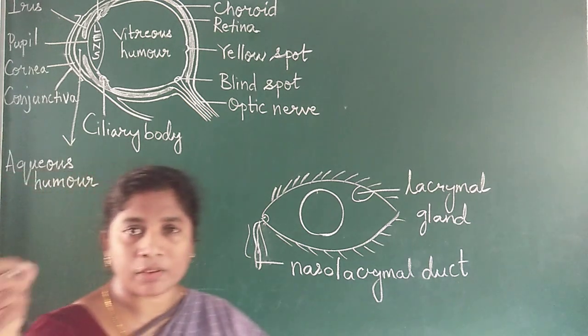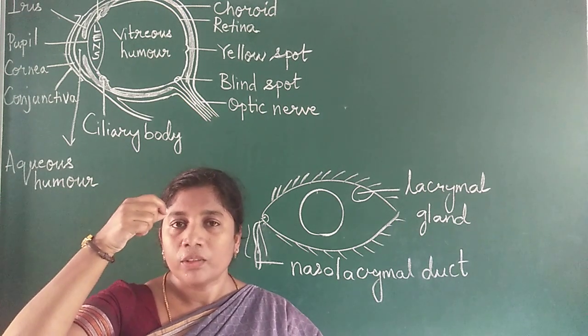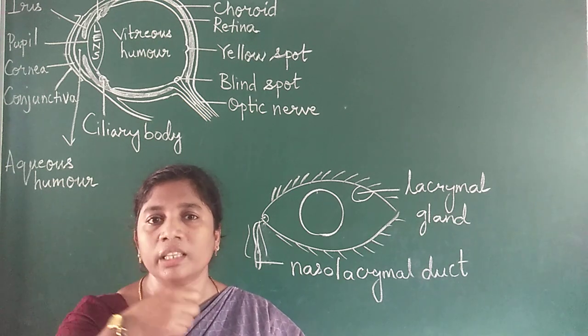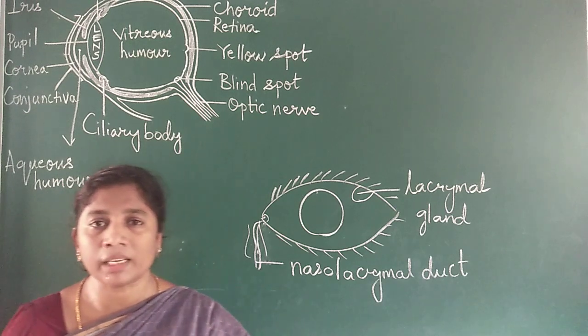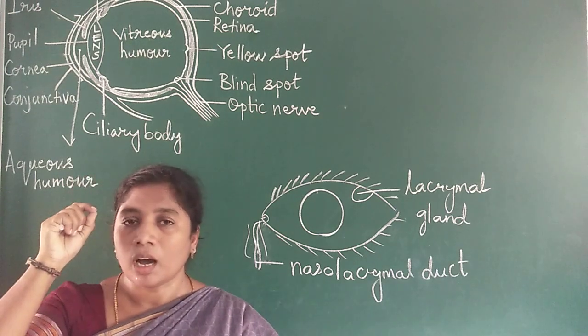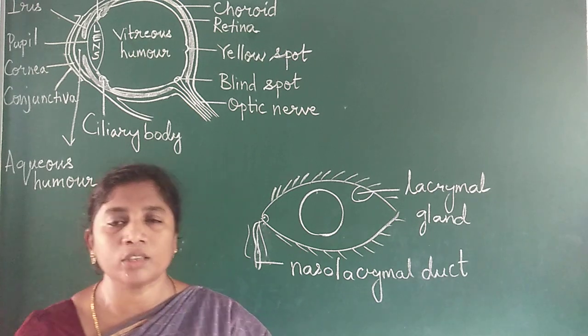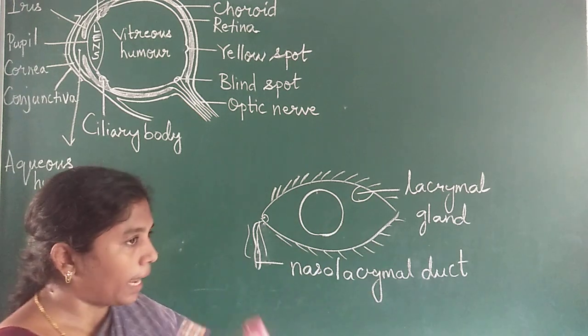Also, sometimes you must have noticed when you put some eye drops in the eye, you feel a sensation, you get the drops getting into the nose and then into your throat also. Because of the presence of the nasolacrimal duct, the eye drops which you put in the eyes will come into the nose as well as into the throat. So this is called the lacrimal gland.